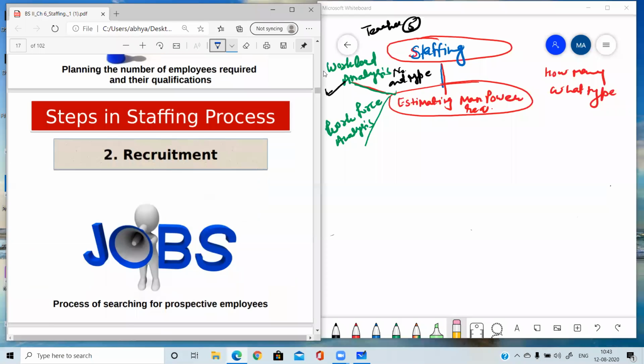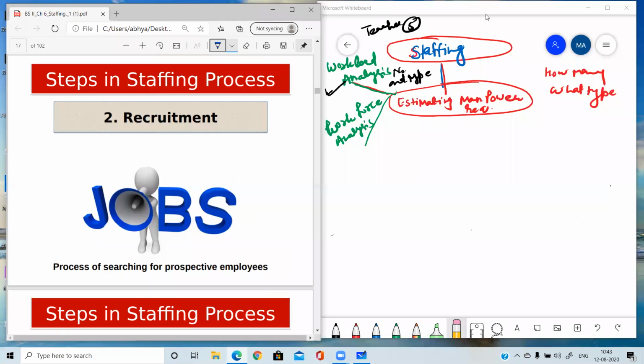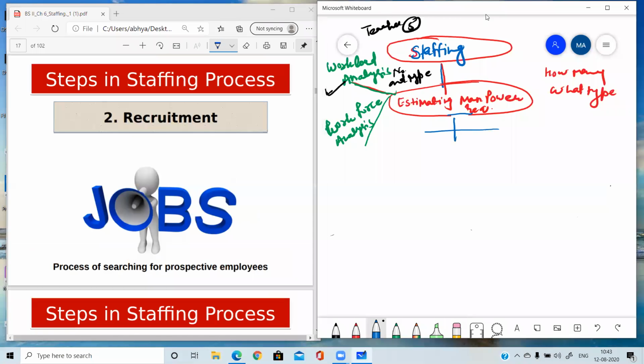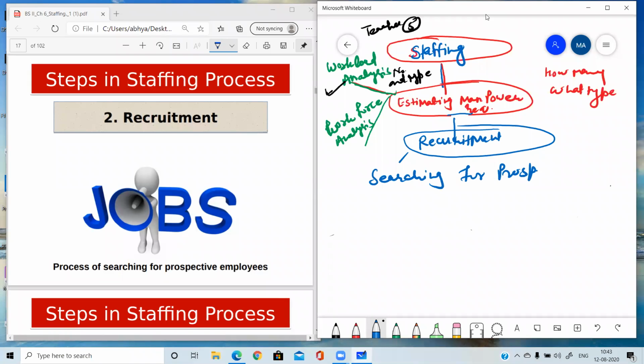Second step is recruitment. After estimating manpower requirement, we are now going to recruit the employees. Recruitment, the best definition is this, which I am going to give you. Recruitment means searching for the prospective employees. You can write or underline this definition in your book.